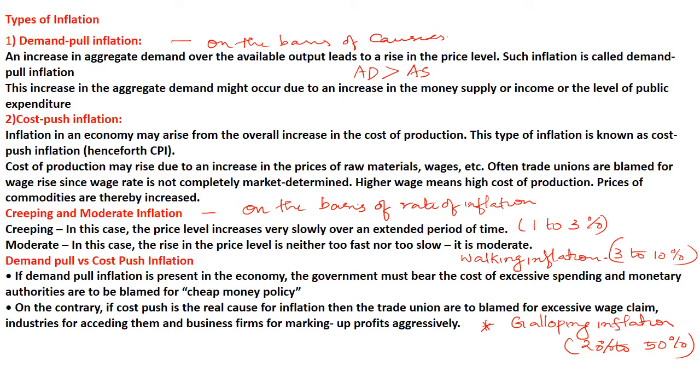Okay, so demand pull and cost push inflation. The difference between these two is that demand pull inflation means when the demand is high, that can lead to an increase in the price level. So that is demand pull inflation. Cost push means when there is an increase in the cost of factors of production, it can lead to an increase in the price. So that is known as cost push inflation.